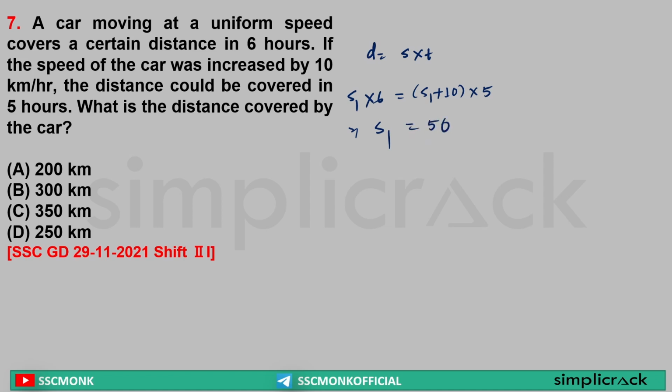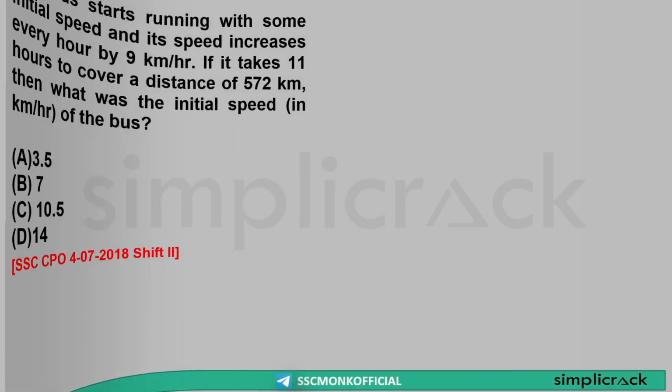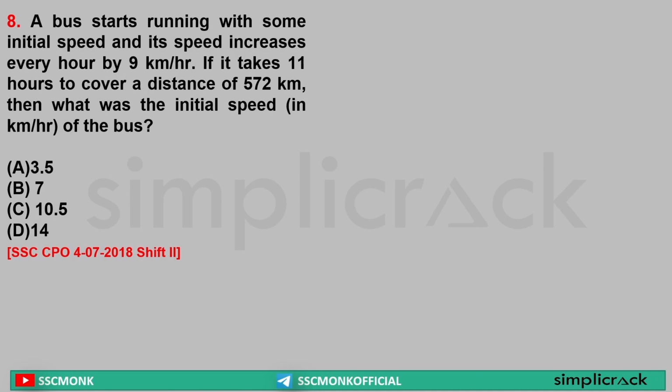Yes or no? Yes. So what is the speed? 50 km per hour. How long is it traveling? For 6 hours. So total distance covered is 300 km. So what is the distance covered? 300 km. Clear? Next.